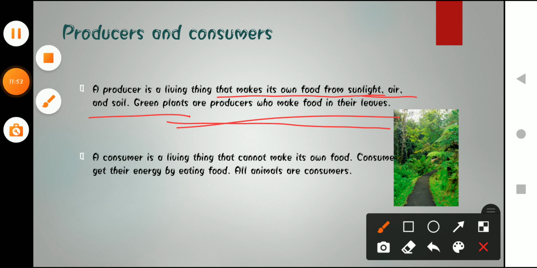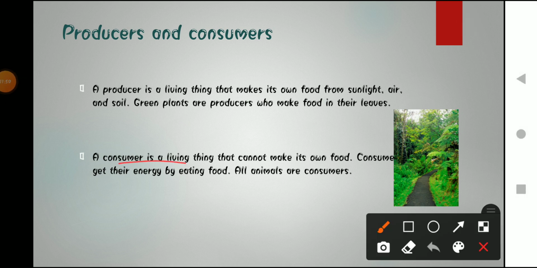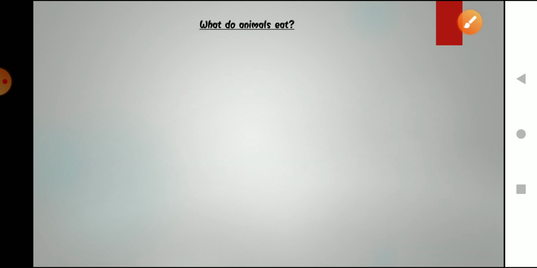Okay, and what are consumers? Consumers are living things that cannot make their own food. Those living organisms that cannot prepare their own food are known as consumers. Consumers get their energy by eating food. By eating food we get energy, and all animals are consumers.